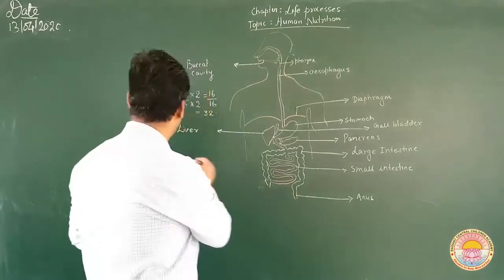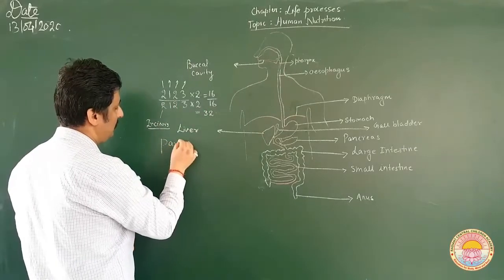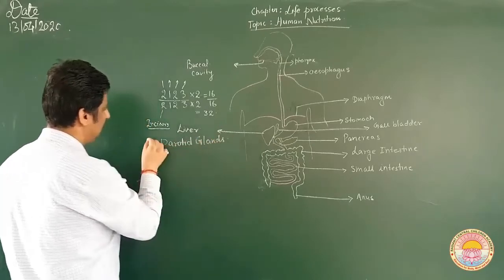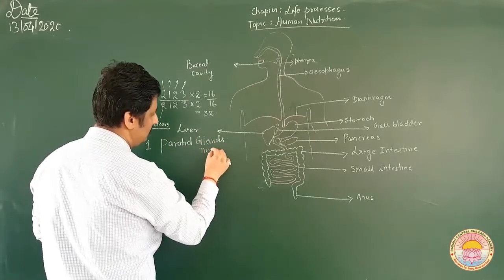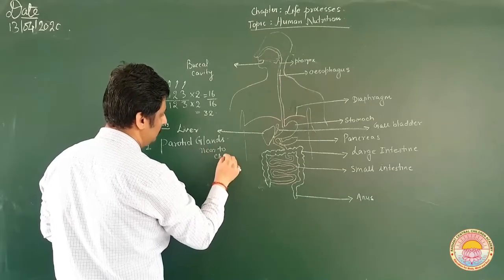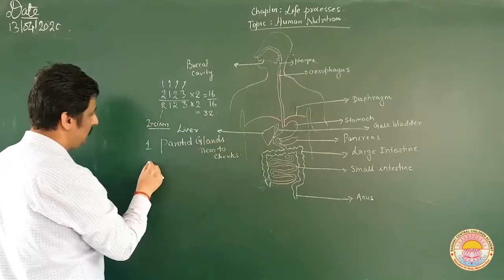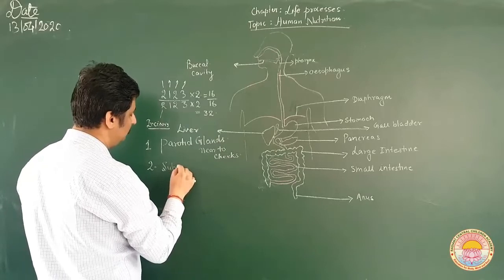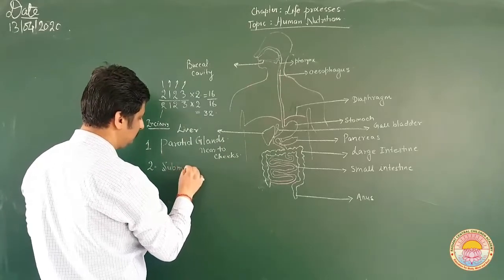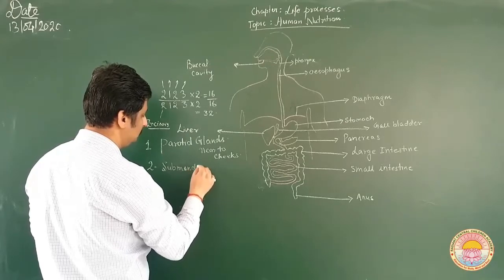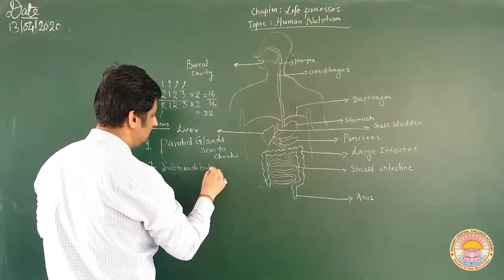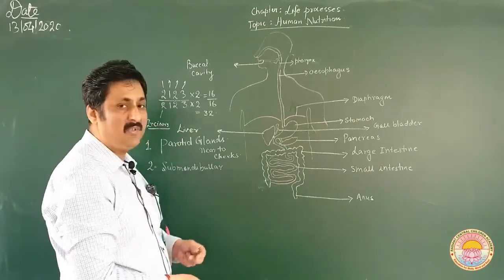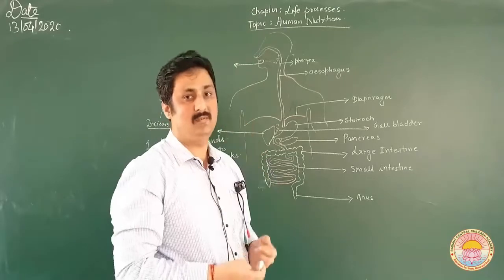The parotid glands are present very near to the cheeks. Now, the second one is the submandibular, or submaxillary gland, which is present in the lower jaw.